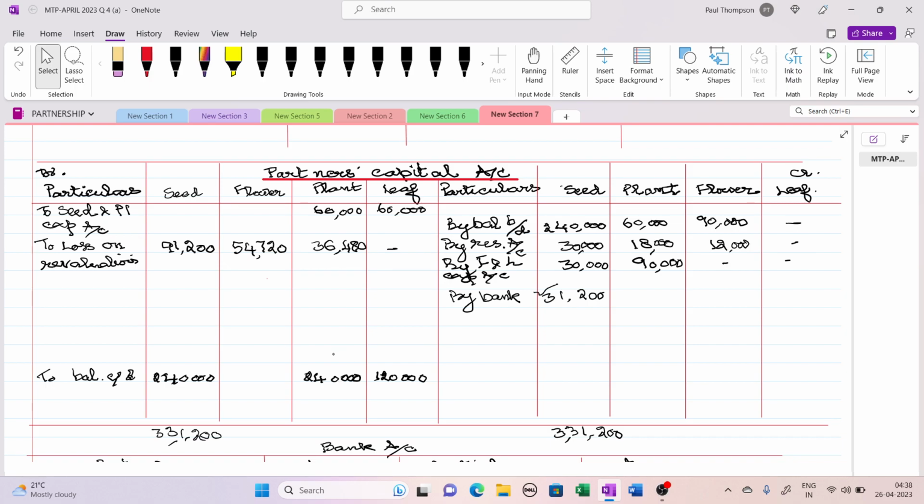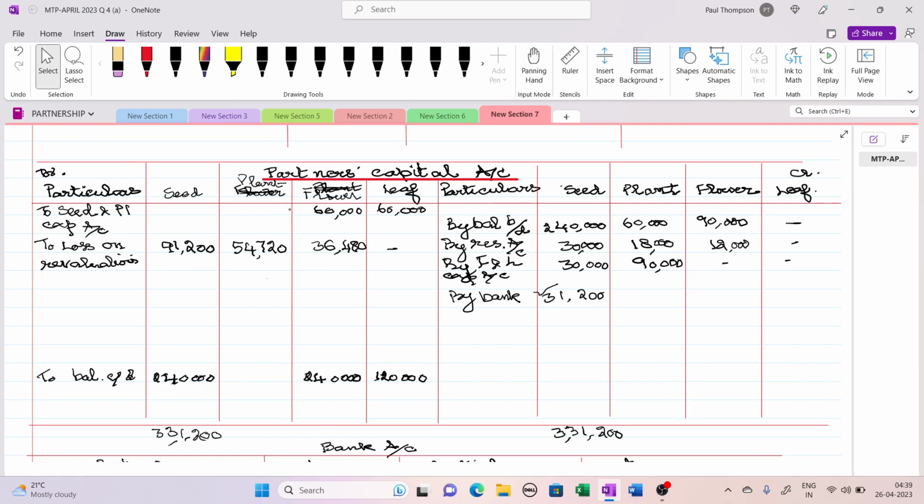Now this side he has gone 54,720. This is loss on revaluation to this plant account. Sorry, this should be after seed it is plant, then it is flower, then leaf.